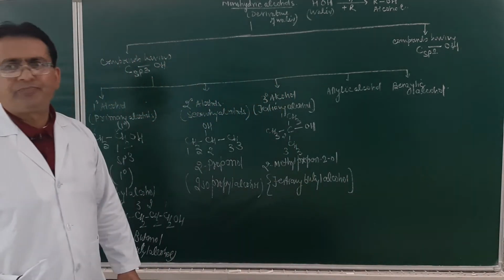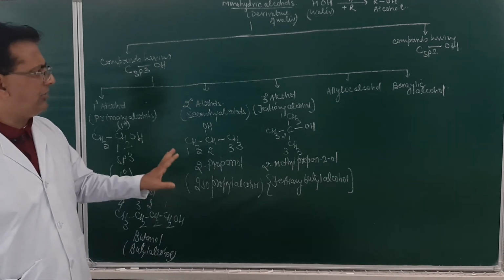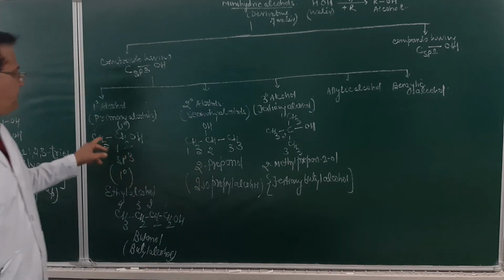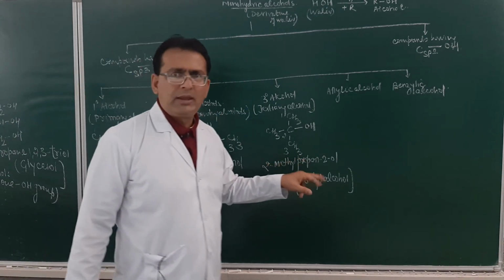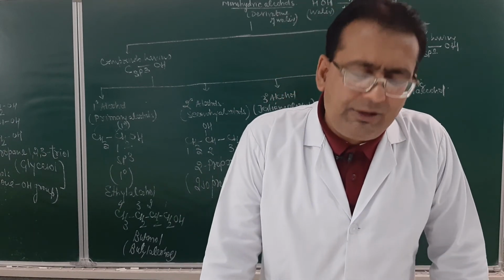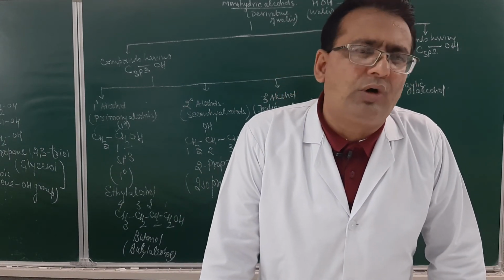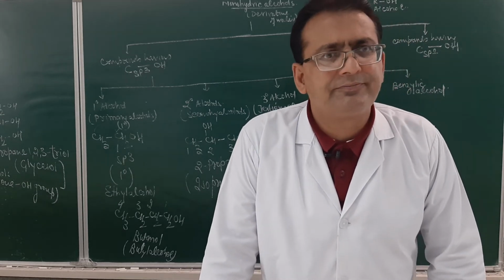Is it clear? This is tertiary butyl alcohol. I think I shall be very clear. So it can be primary alcohol, secondary alcohol, or tertiary alcohol. When we discuss the chapter in detail, you will definitely come across structures in which the OH group is attached to a primary or secondary or tertiary carbon atom.